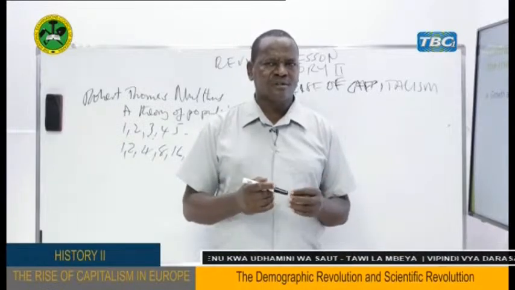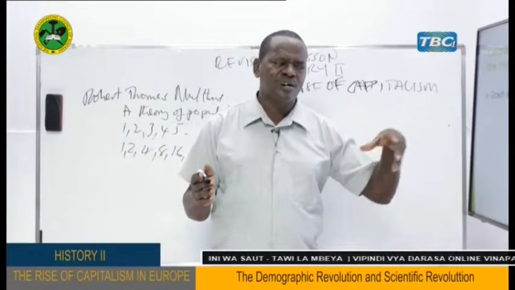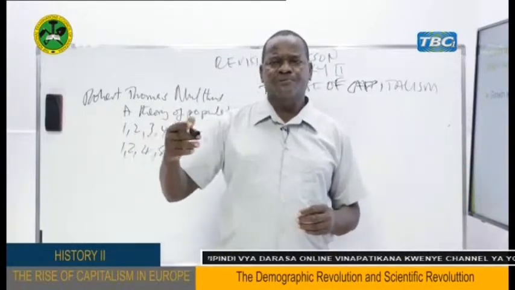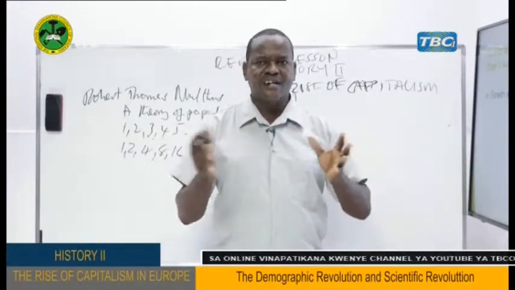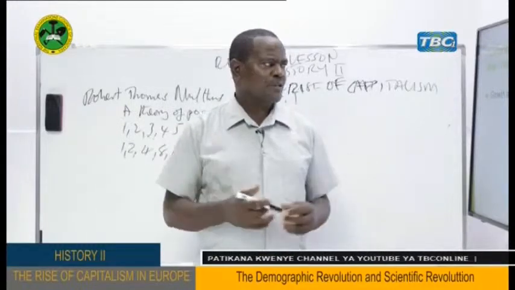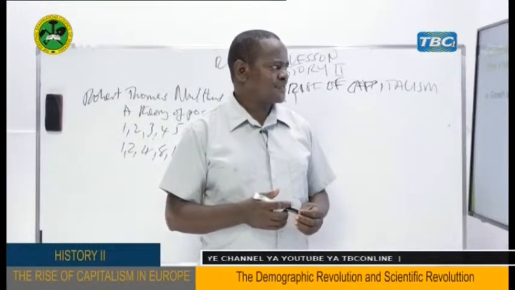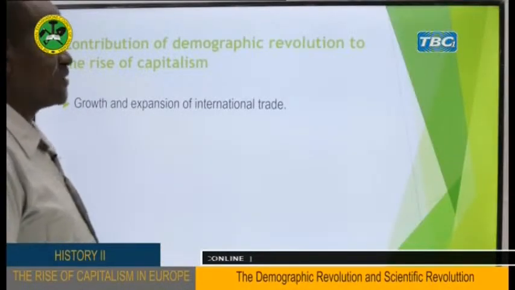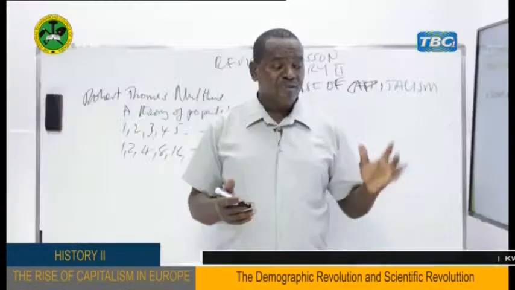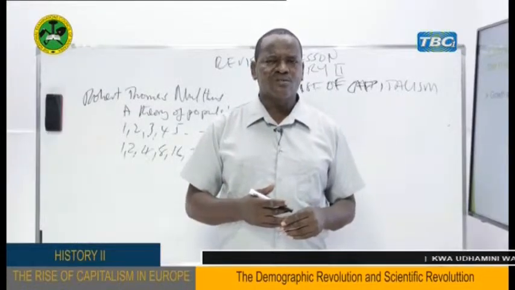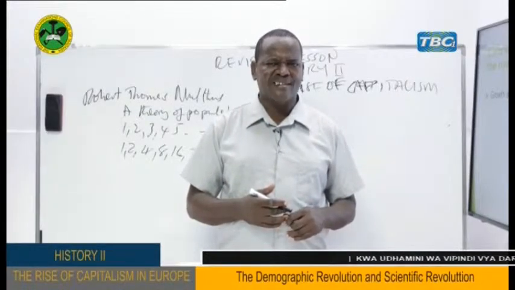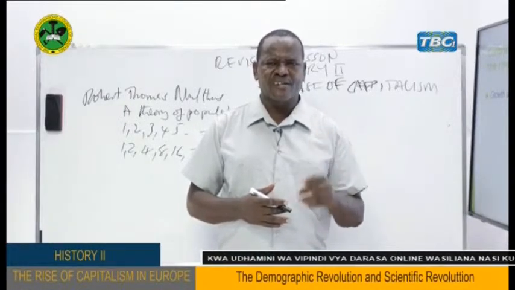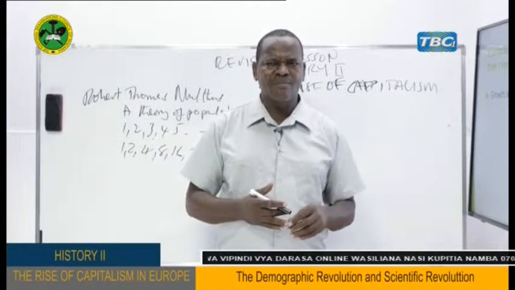They have to have what we call international division of labor, in which one country can produce a certain good and another country can produce other goods, and then these countries can exchange what they are producing, of course, for the betterment of their country. So this has inspired the expansion of international trading. But also, because of increasing population, it inspired the rise and expansion of mercantilism, where people started to travel from different areas. People were engaging in business.